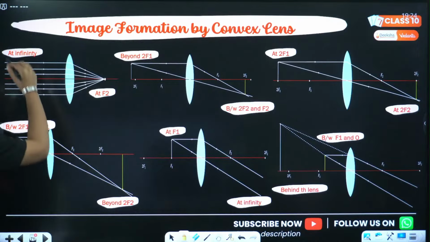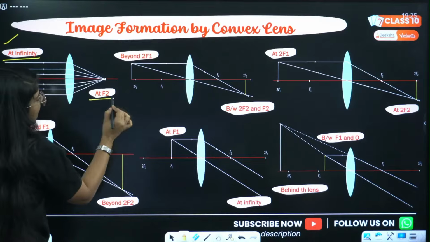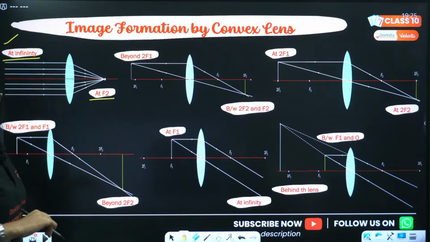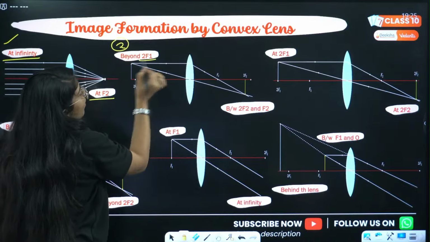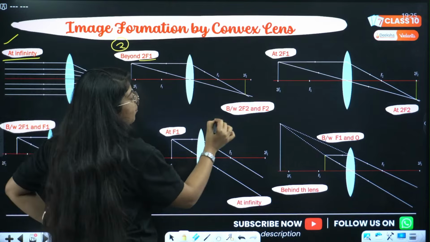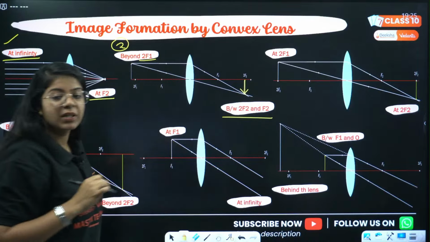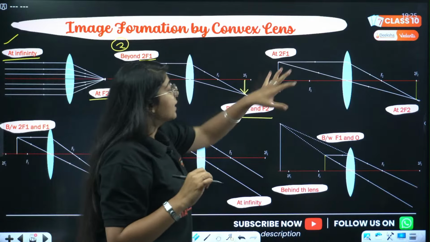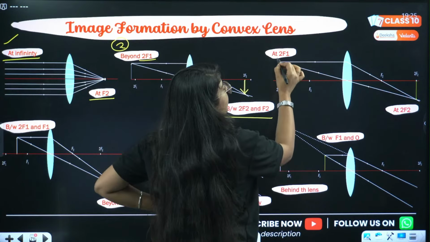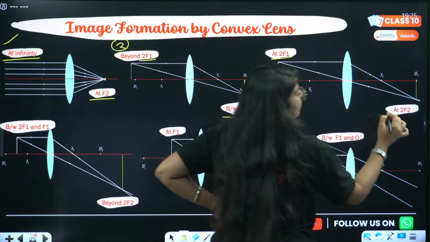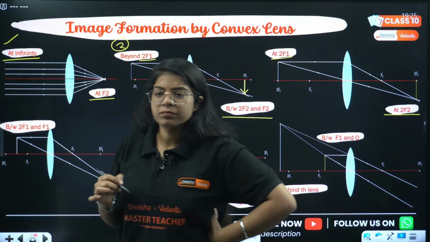देखो, in first case the object is at infinity and the image is at f2. Done. In the second case the object is beyond 2f1, the image is between 2f2 and f2. ठीक है, clear. Then third case the object is at 2f1, right? The image is again at 2f2. ठीक है.